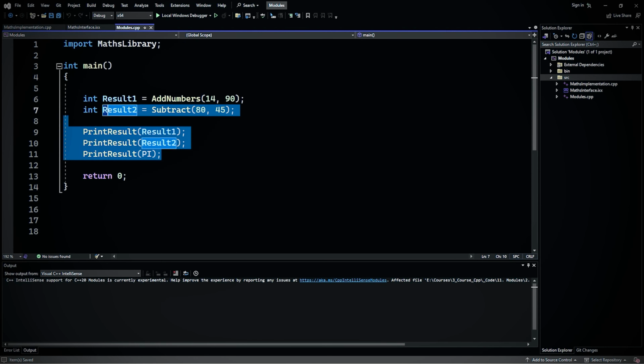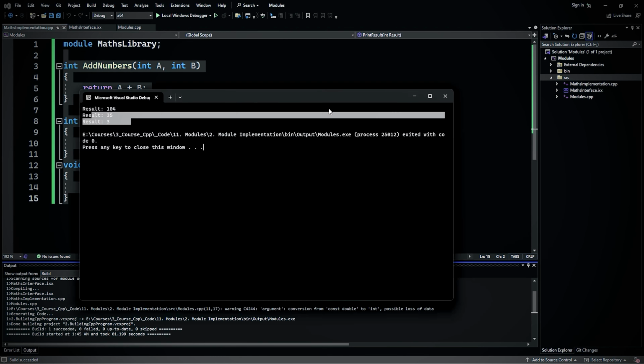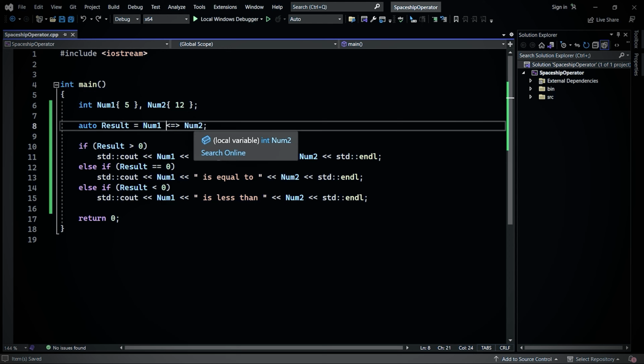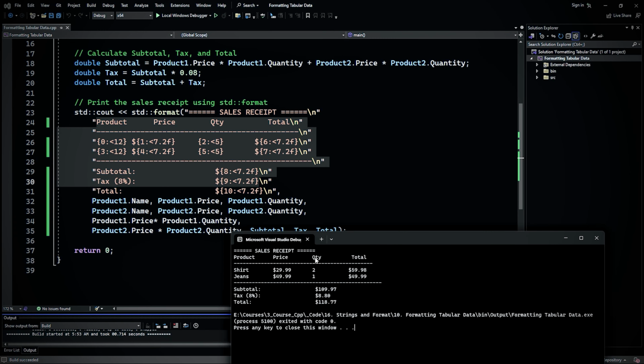C++ has evolved to C++ 11 and now C++ 20, revolutionizing the coding practices. In this course, we focus on C++ 20, highlighting its latest features such as modules, the spaceship operator, and formatting capabilities.